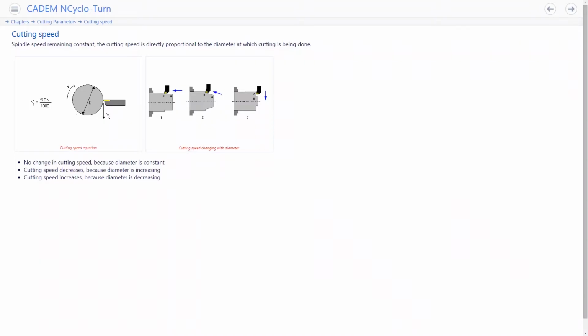The main cutting parameters are the cutting speed, feed rate, and depth of cut. The cutting speed is the linear speed of the tool relative to the part. It is not the same as the spindle speed. The cutting speed is a linear distance measured in meters per minute, while the spindle speed is measured in revolutions per minute. The cutting speed is directly proportional to the RPM and diameter at which cutting is being done.